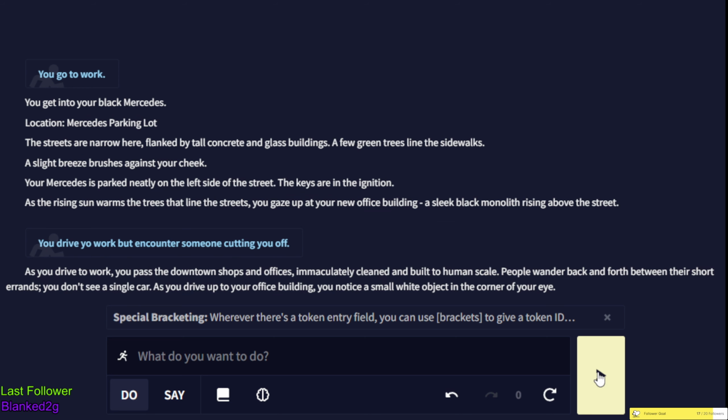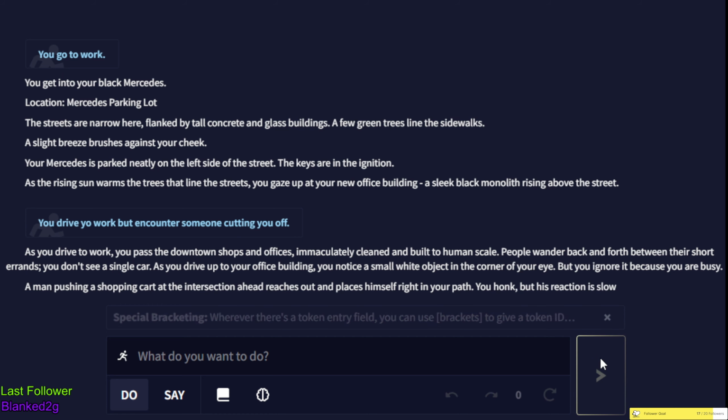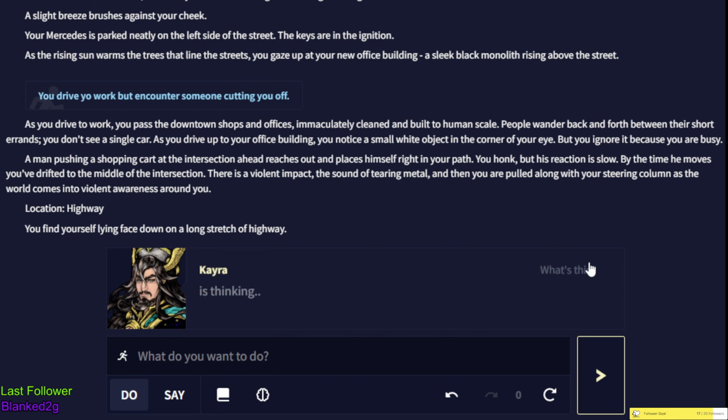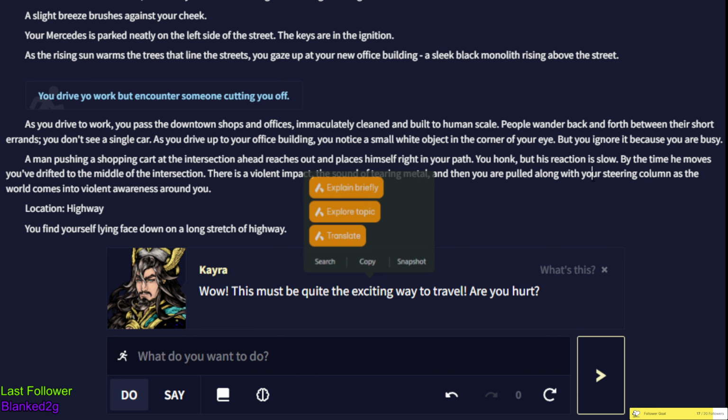And if I want it to elaborate, I can just click send again, and it'll continue wherever you're going. You honk is your reaction to slow highway. Wow! This must be quite the exciting way to travel. Are you hurt? So this is something called a hype bot. So it's going to give you feedback on your story and let you know tips, or basically hype you up, like, oh, great job with this story.